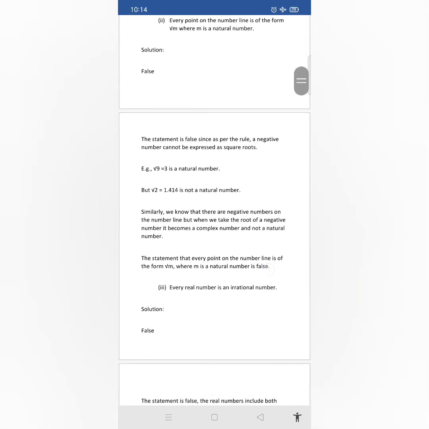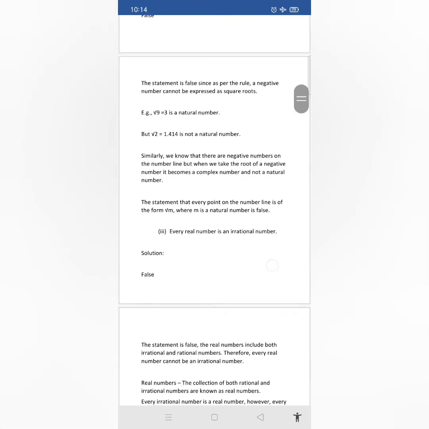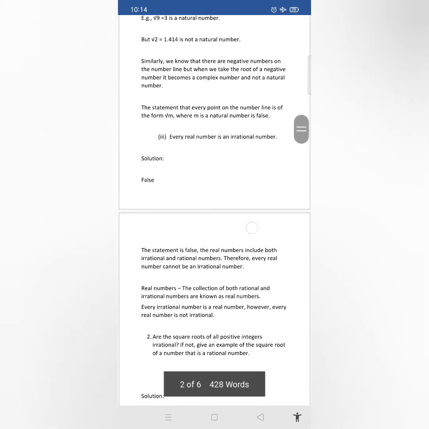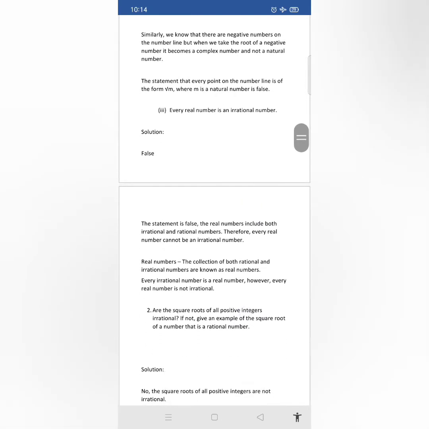So we can say that this statement is false. Now we will move on to the next question. Every real number is an irrational number. So this statement is false.